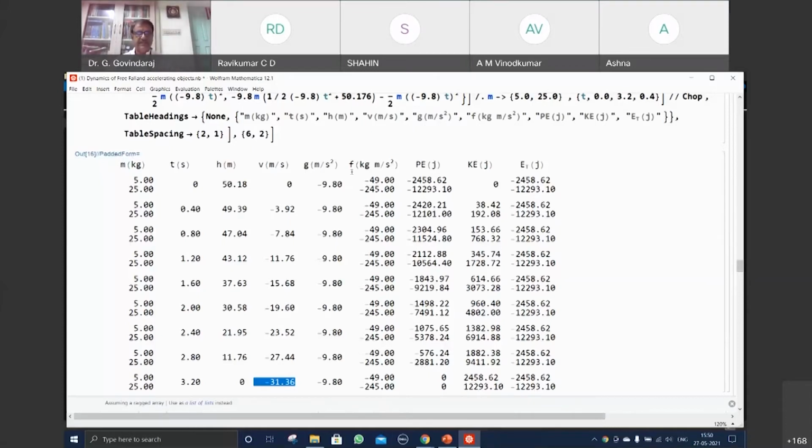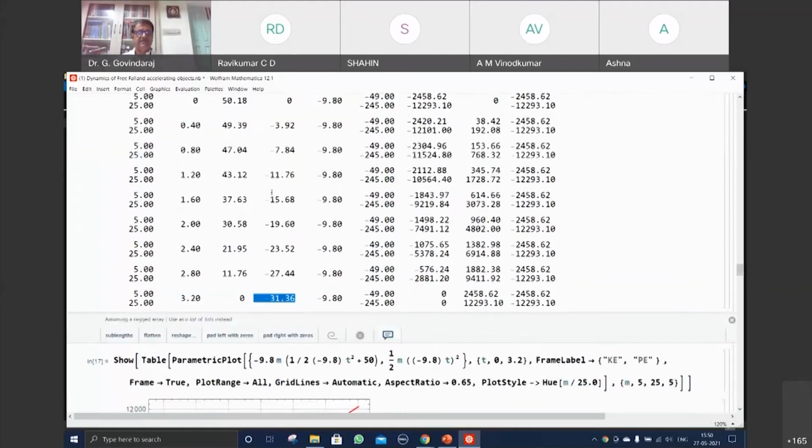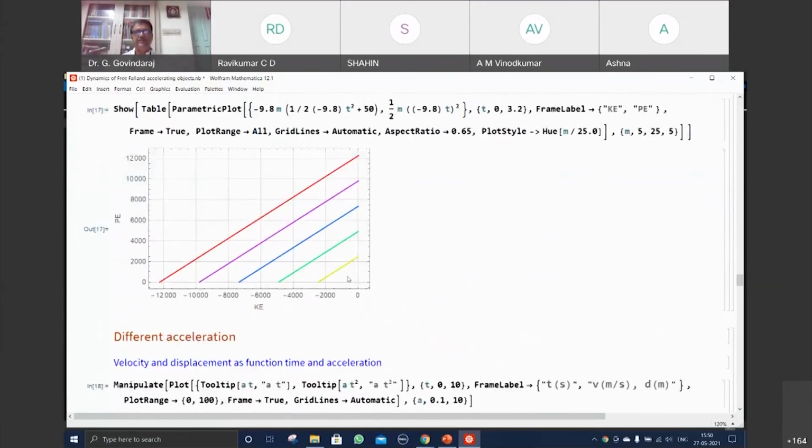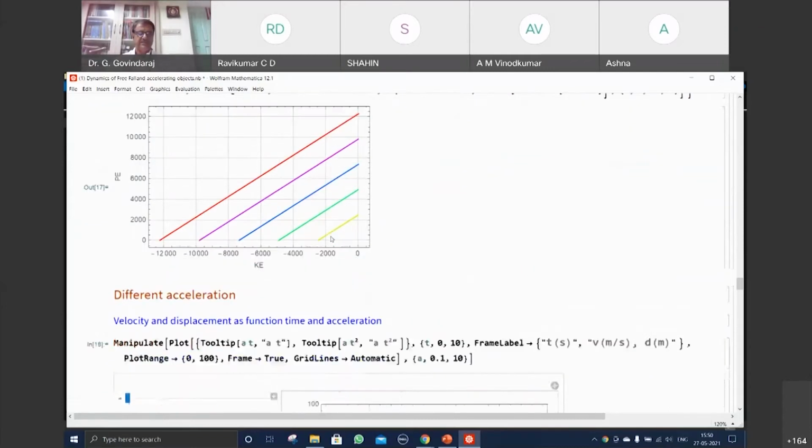But all this energy transformation, with this kind of a difference, should take place within the same interval. Even if you have 50 kilograms or 5,000 kilograms, the energy will be huge. The transformation should take place within the time scale. The dynamics should change in such a way that the force component and the velocity component are such that within the same time interval, that energy transfer takes place. So that is what is actually happening within the dynamical process. This is the free fall, and I have shown it for different masses, converting kinetic energy, potential energy, all these things.